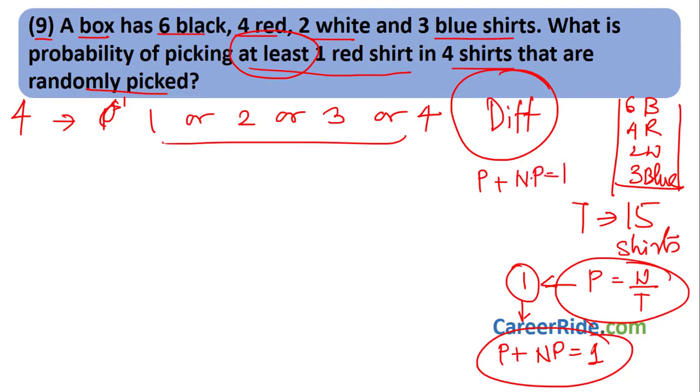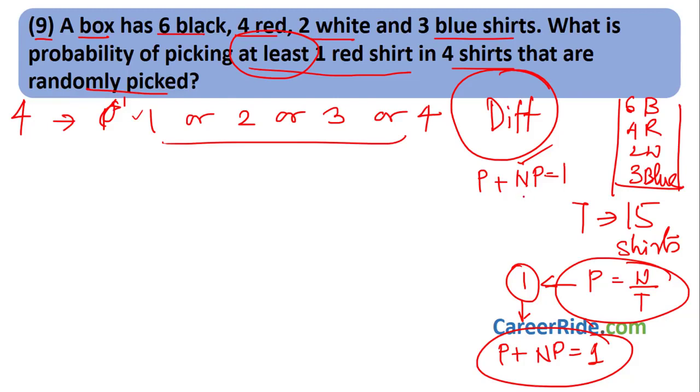Now why did I say no red shirt at all? Because at least one includes 1 red shirt or 2 red shirts or 3 red shirts or 4 red shirts. So all these possibilities are gone. You can have only 0 red shirts where at least one red is not there. If we choose 2 red shirts, at least one red comes, 3, at least one red comes, 4, at least one red comes.